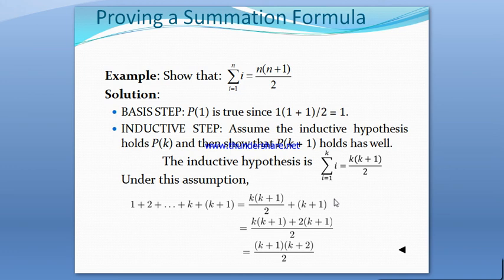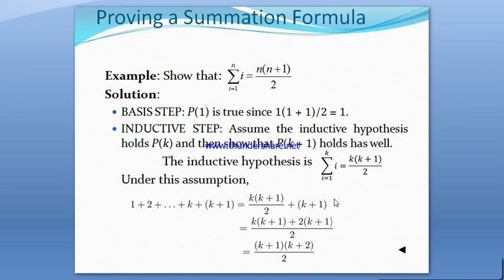In the basis step, let us prove P of 1 is true. For n equal to 1, 1 into 1 plus 1 by 2 is equal to 1, and the sum of i for i equal to 1 to 1 is 1, so P of 1 is true.